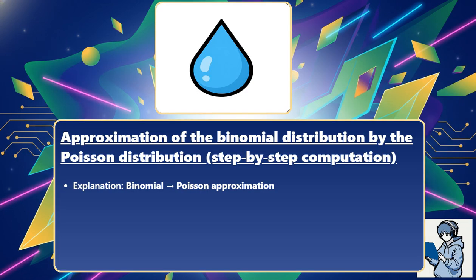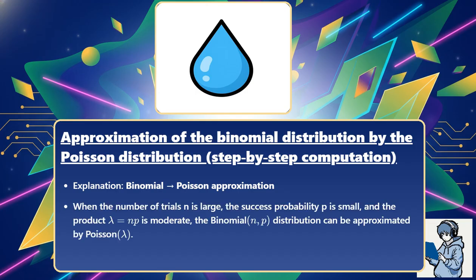Explanation: binomial to Poisson approximation. When the number of trials n is large, the success probability p is small, and the product lambda equals np is moderate, the binomial of n, p distribution can be approximated by Poisson of lambda.